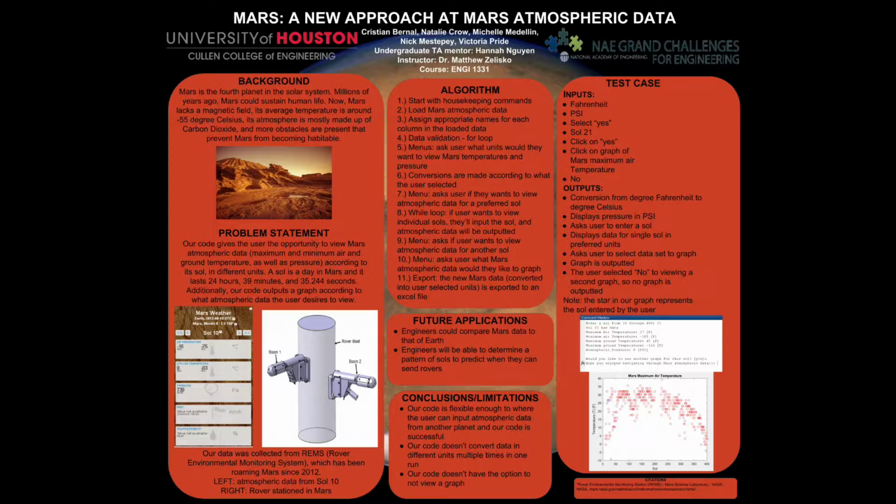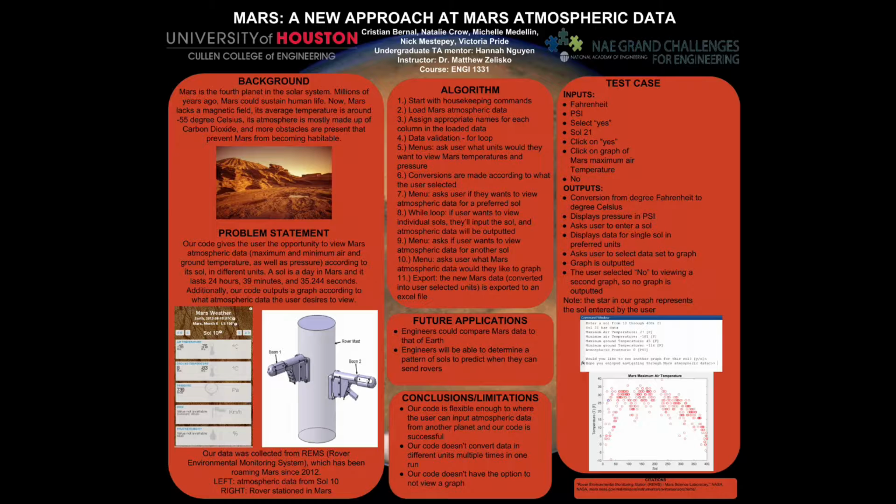Mars is the fourth planet in the solar system. Millions of years ago, Mars was habitable, maybe not by humans, but it could sustain human life. Now, Mars lacks a magnetic field. Its average temperature is around -55 degrees Celsius. Mars' atmosphere is mostly made up of carbon dioxide and many more. But what gives scientists hope is the fact that Mars has water, even if it's in the state of a solid. Mars days are measured by sols, which compared to Earth, a sol is 24 hours, 39 minutes, and 35.244 seconds.